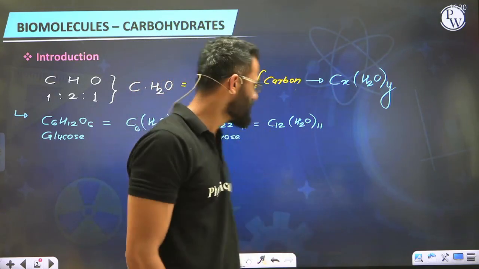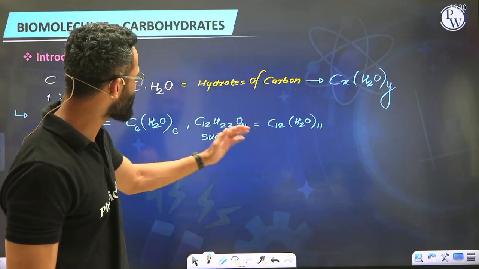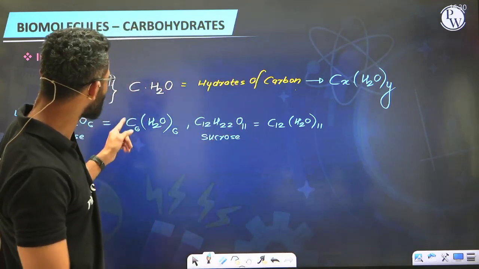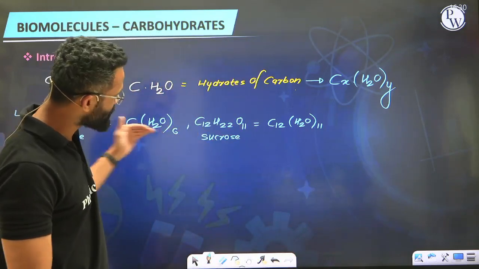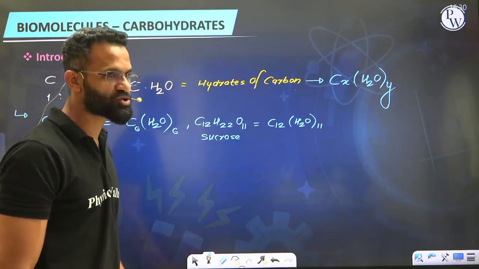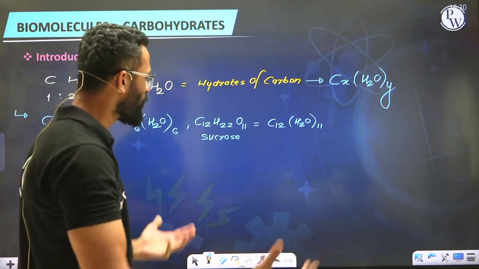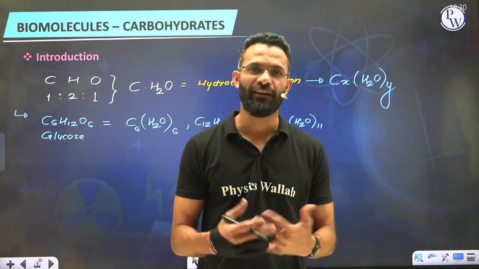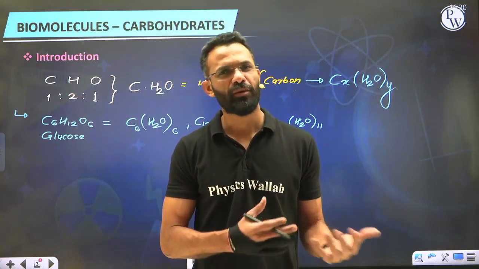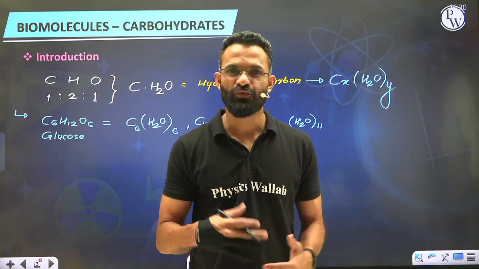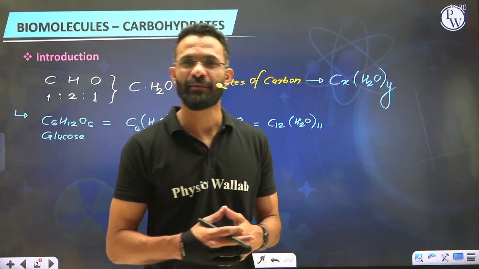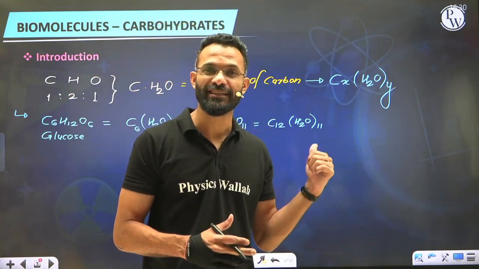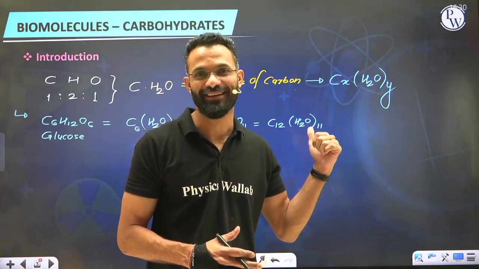For example, glucose and fructose, we are able to put them in the form of CxH2O(Y), and therefore these compounds certainly have to be carbohydrates. Well, we believed this concept of defining carbohydrates to be true for many years. But as the research went on, we started coming across some examples which started challenging this way of defining carbohydrates.